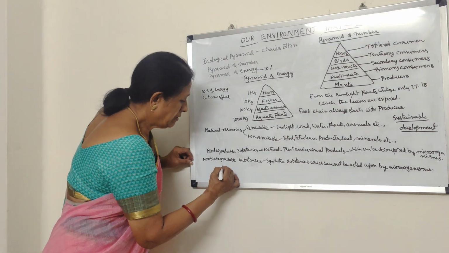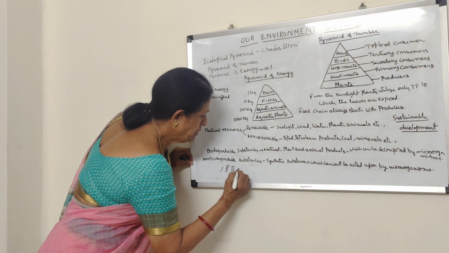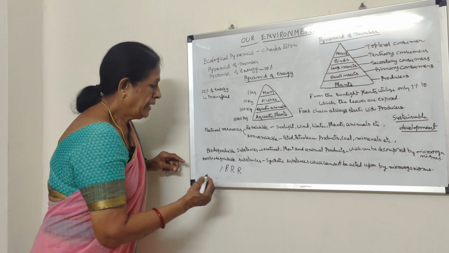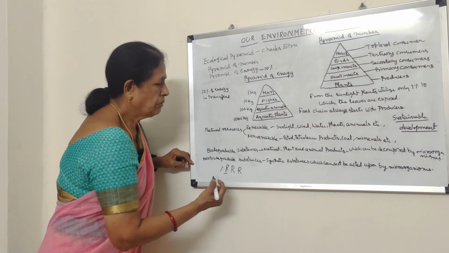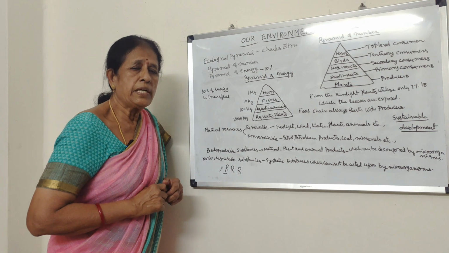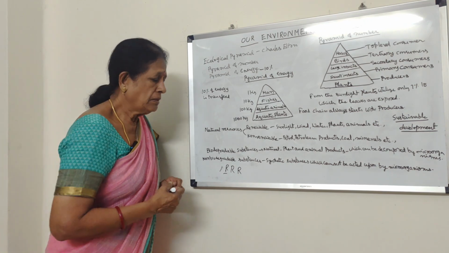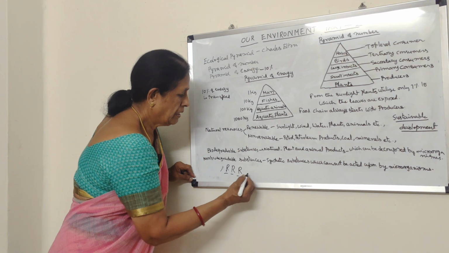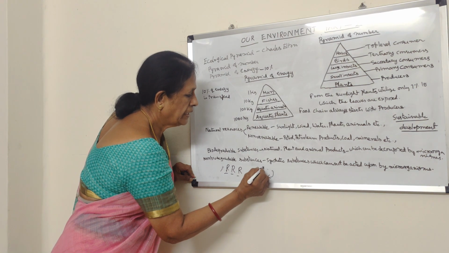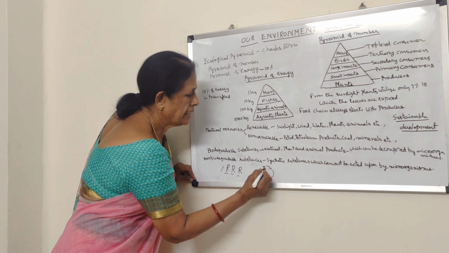So that is why there is RRR: reduce, reuse and recycle. That means reducing the use of these non-biodegradable substances, reusing them, and also recycling them. So that is the 3 R's, RRR. The logo is like this: reduce, reuse and recycle.